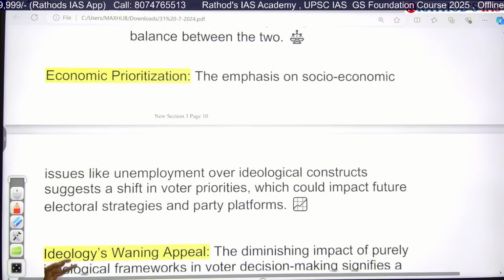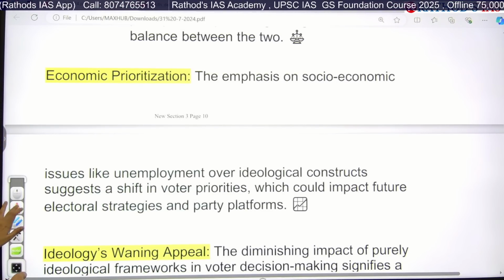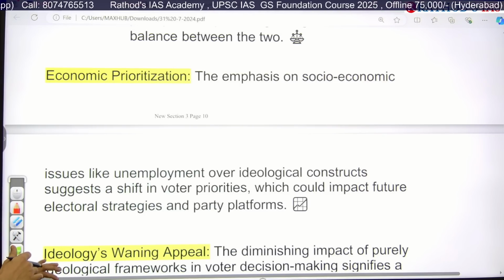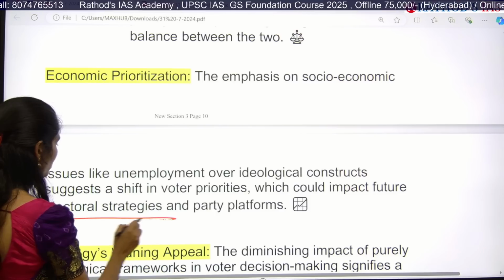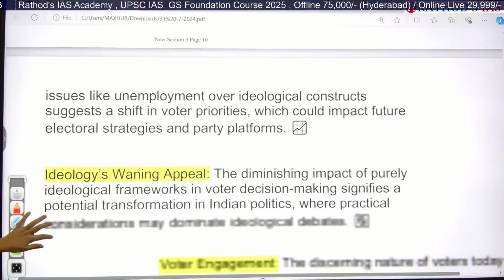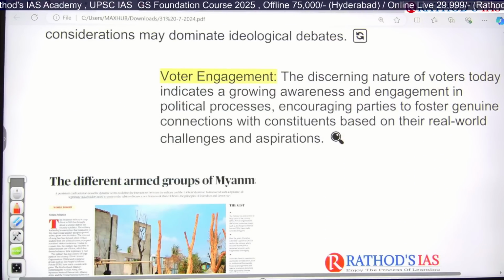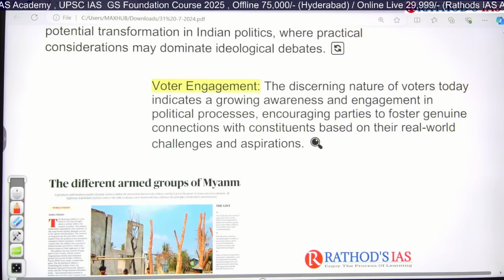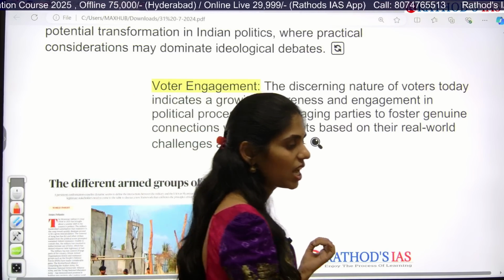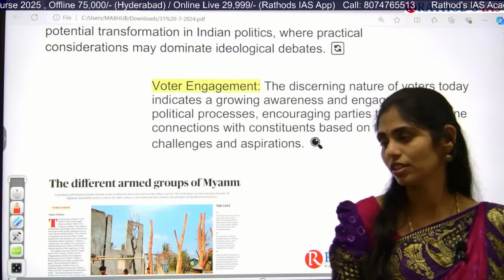And they are also focusing on economy prioritization, because they want to decrease unemployment and increase employment opportunities. They are focusing on future electoral strategies and on party platforms. And next, on voter engagement, there is increasing awareness and engagement in the political processes, and because of that there are real wide connections, and they are going by future aspirations, and they will take the right decision.